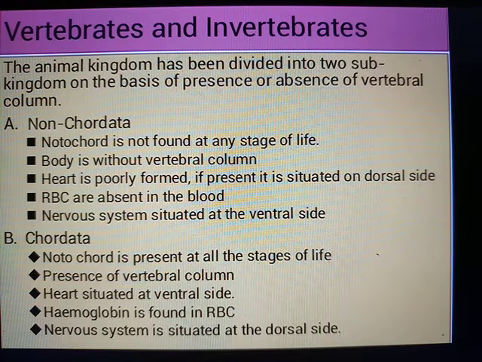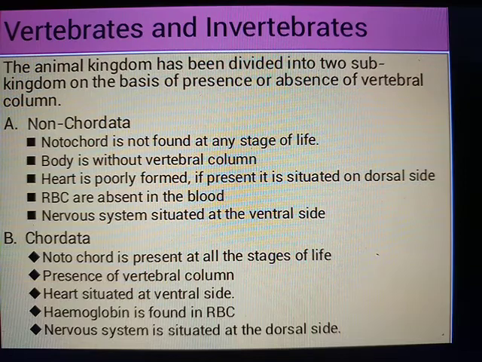With chordata, notochord is present at all the stages of life. In vertebrates or chordata, we find that the notochord is present in all stages of life. All stages of life means what? When the baby is forming as an embryo in the mother's womb, at that stage it is observed, and in adulthood also it is observed.